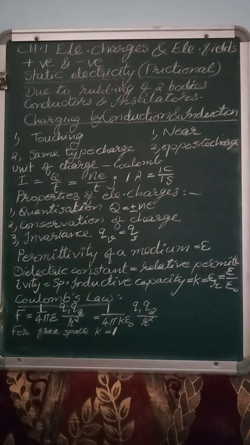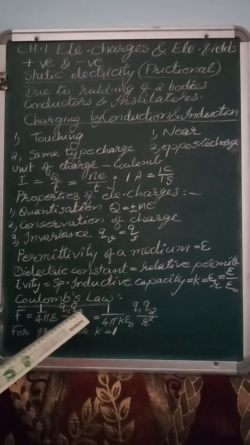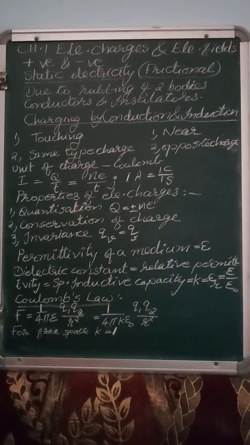So the electrostatic force, according to Coulomb, is proportional to the product of the charges Q1 and Q2 and inversely proportional to the square of the distance. That proportionality changes to equality by a constant, which is written here as 1 upon 4 pi epsilon.